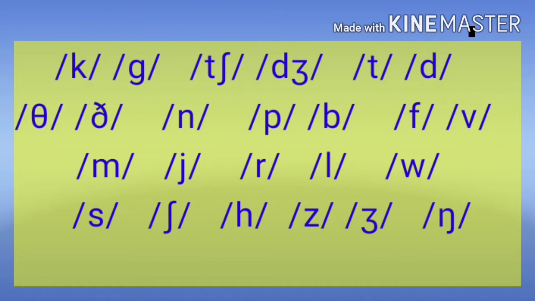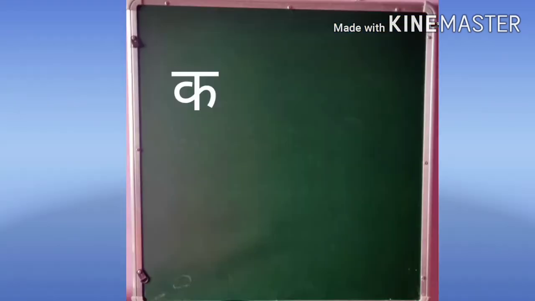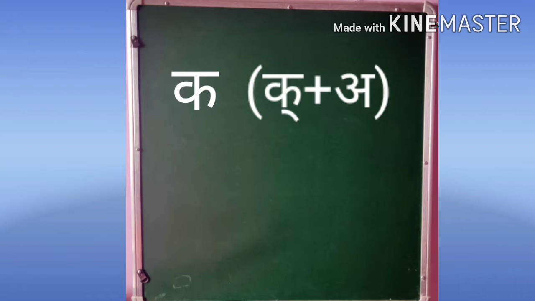This is the IPA consonant chart. Unlike Indian languages, in English these letters are pronounced without a vowel sound. For example, let us take any Indian language. We'll take Hindi as it is widely spoken. In Hindi, if you take the letter Ka, we write it K plus A. This mark is called halant. If halant is added to any letter, it is pronounced without the A sound.